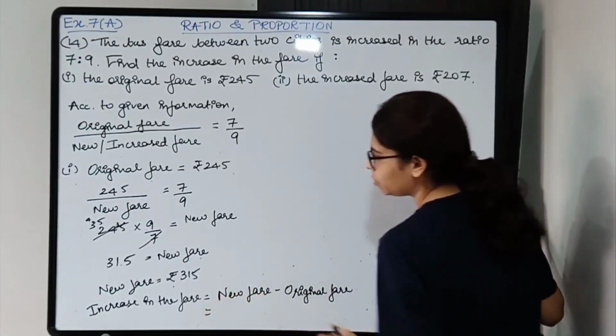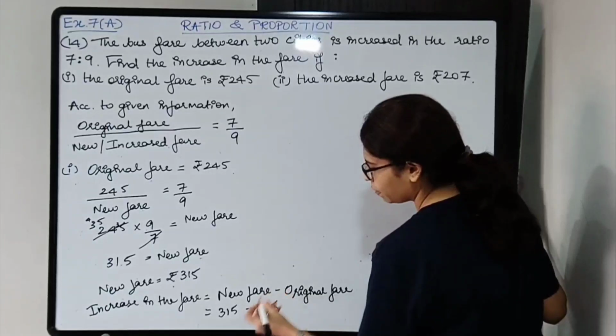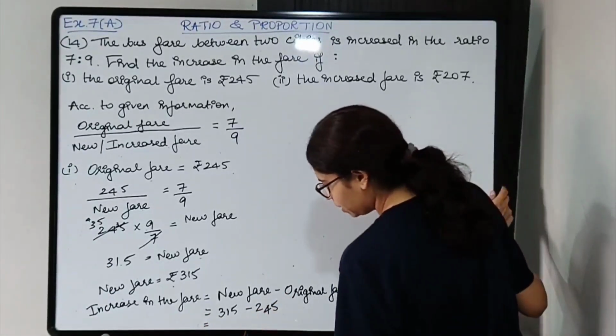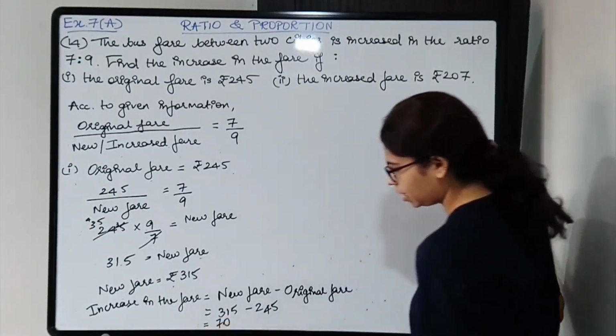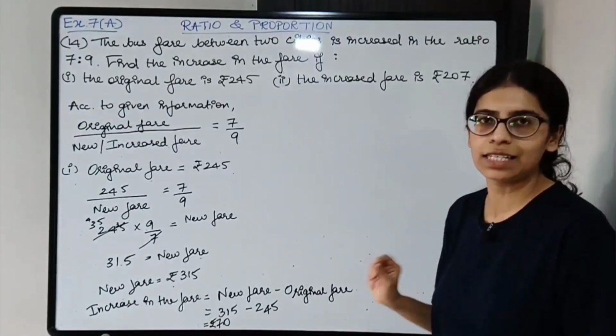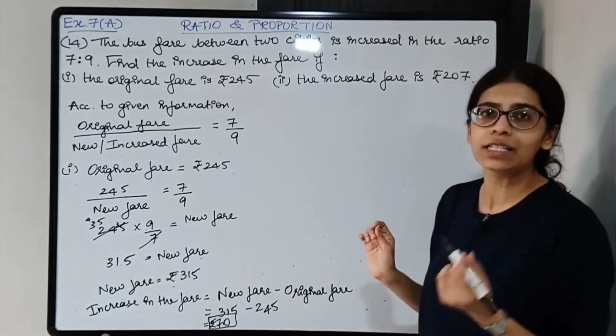So that will be 315 minus 245. Okay, so that will give me 70. Right, so rupees 70 is the increase in the fare. So box this value, don't forget the rupee symbol.